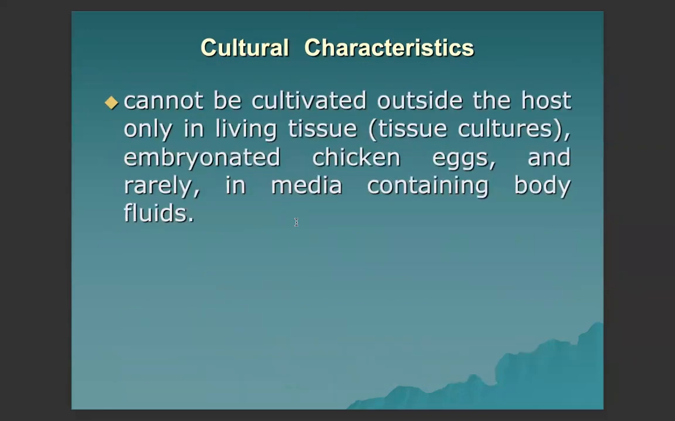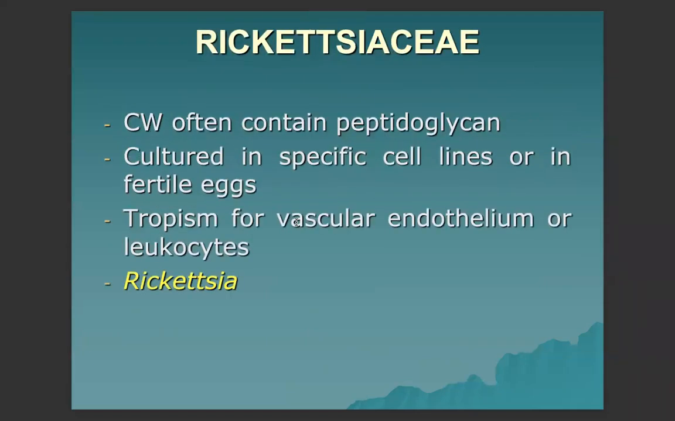For the cultural characteristics, they cannot be cultivated outside the host cell, so they only replicate in living tissue, such as tissue cultures, embryonated chicken eggs, and rarely in media that contains body fluids. For the family Rickettsiaceae, the cell wall often contains peptidoglycan. They can be cultured in specific cell lines or in fertile eggs. They have tropism for vascular endothelium or leukocytes. And the one important genus is only Rickettsia.